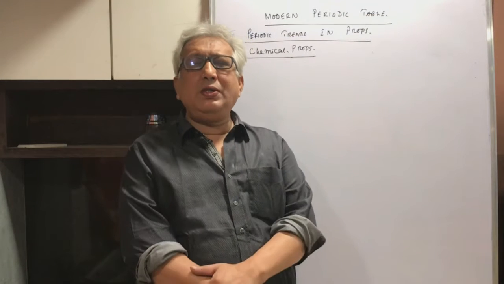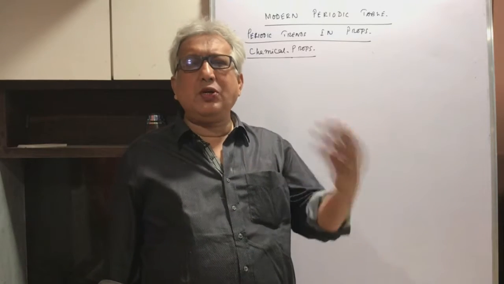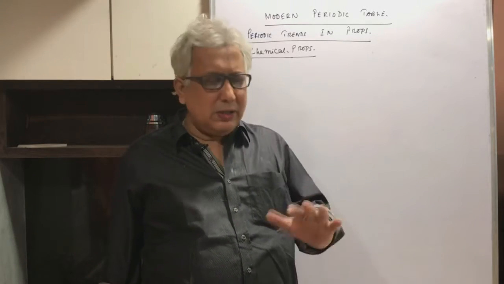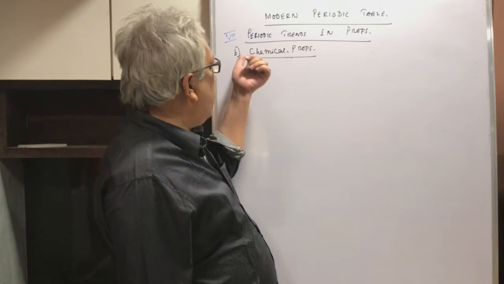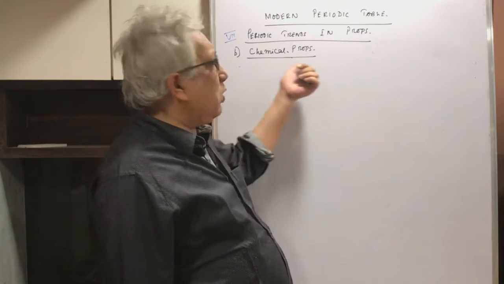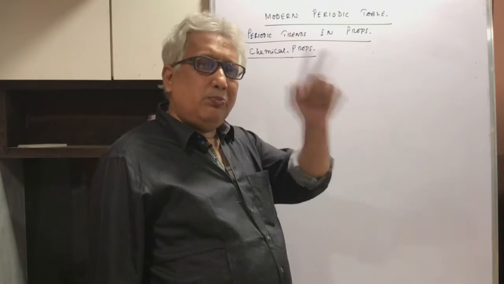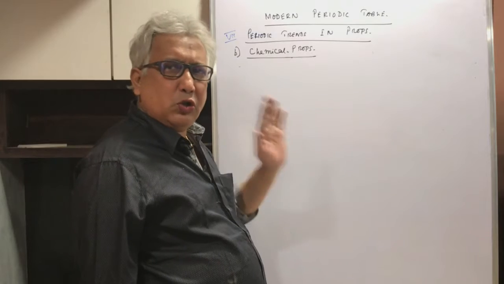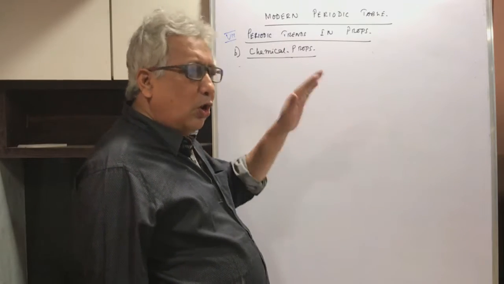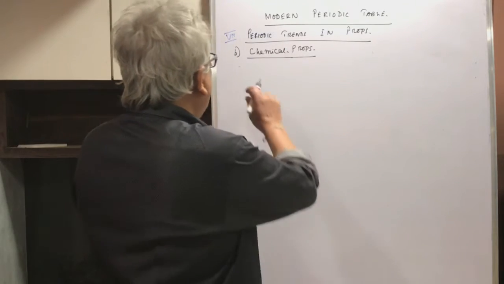Hello students, so we continue our discussion on the modern periodic table. This is the last part of the discussion. So far we have been talking about periodic trends in properties, and we are talking about chemical properties. Point number one, valence of the element, we have already discussed, and we have also discussed the trend in the valence of the elements.